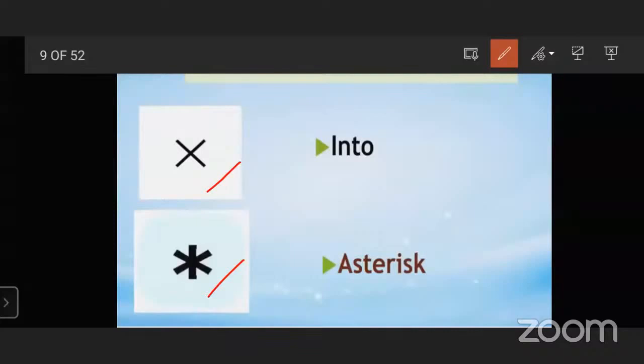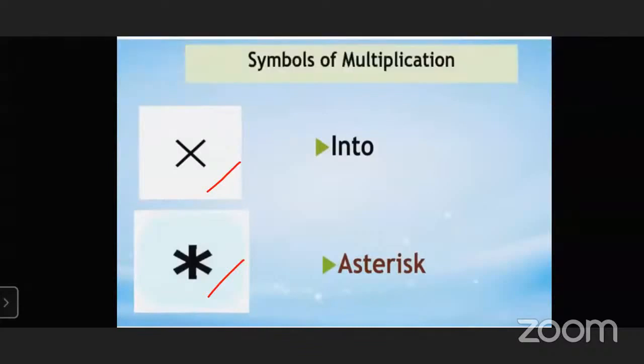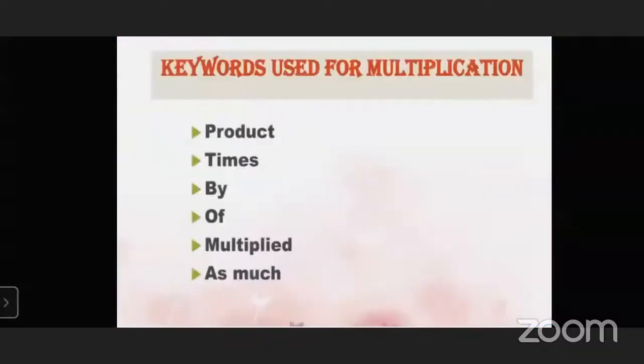Whenever we see these 2 symbols in any operation, it means that we have to multiply, or operate by multiplication.